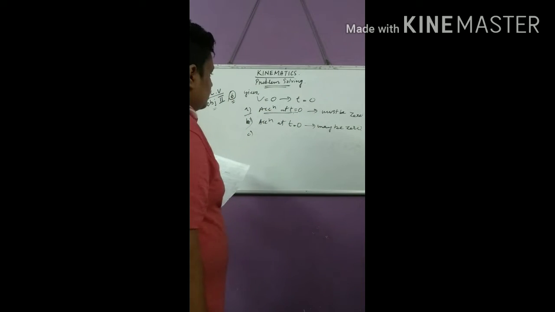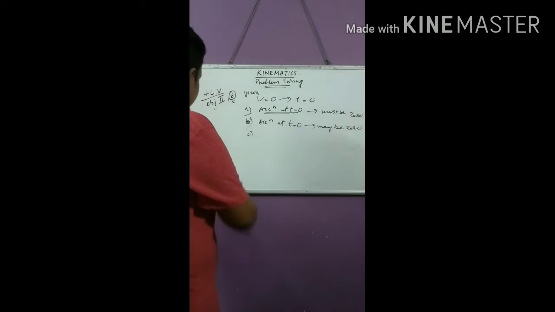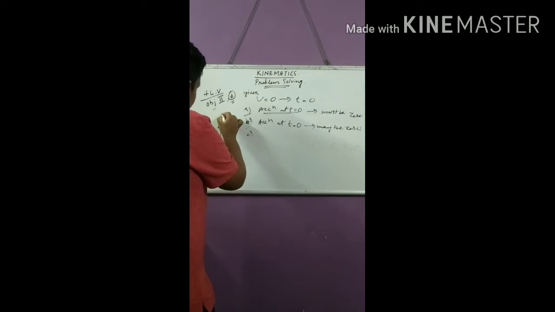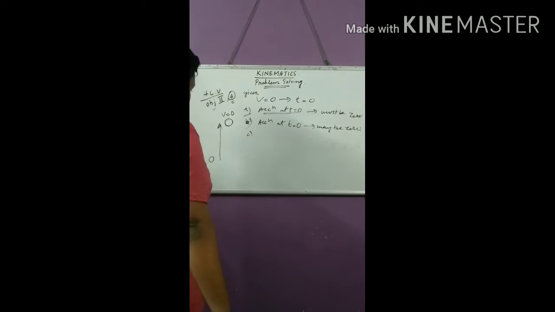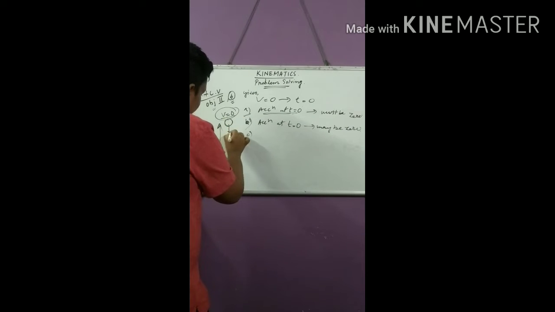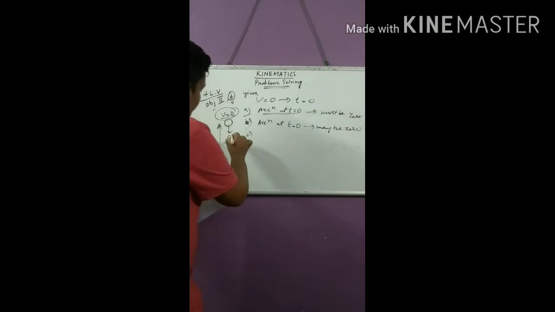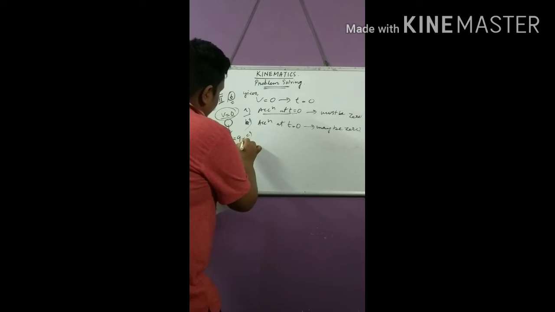It is not. For example, you can take a situation. When you throw a ball up, at the highest point its velocity becomes 0. But even though velocity is 0, it will still have an acceleration, that is acceleration equal to gravity, 9.8 meter per second square.